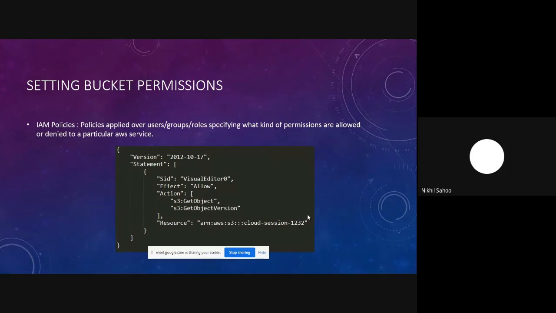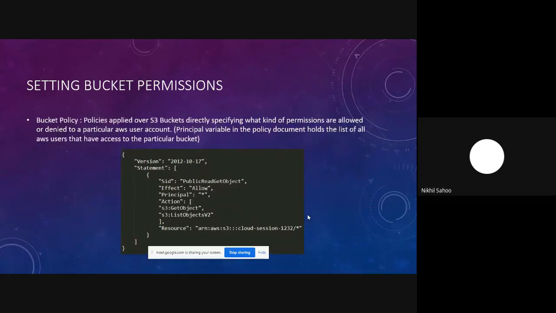Effect specifies what exactly we want to do with this policy document, whether we want to allow or explicitly deny these permissions. Action specifies what permissions we want to give, and resource specifies which AWS resource or services these permissions would be applicable on. As of now, we have placed the S3 bucket named Cloud Session 1232. So that was all about IAM policy.